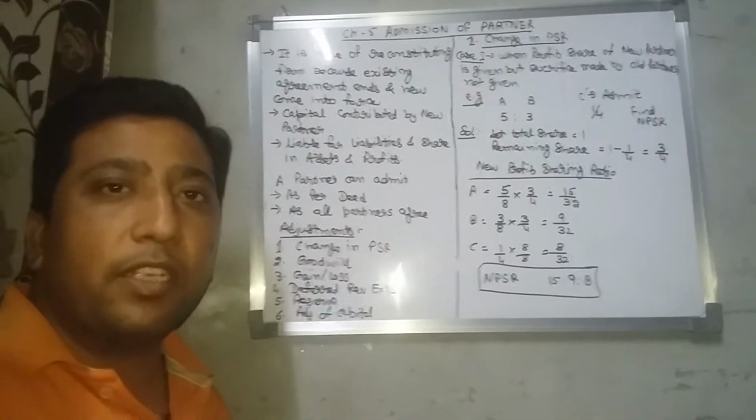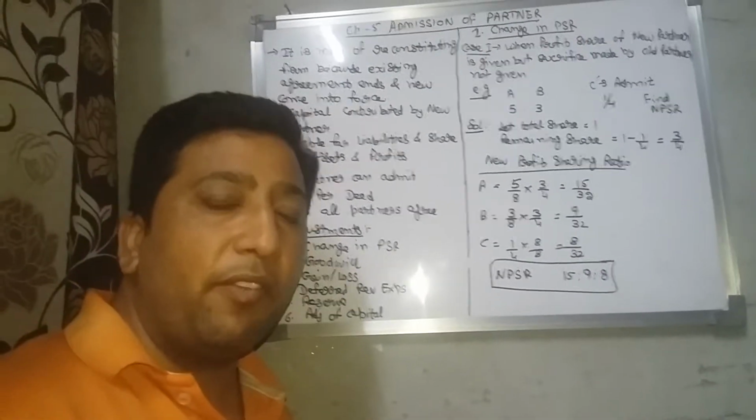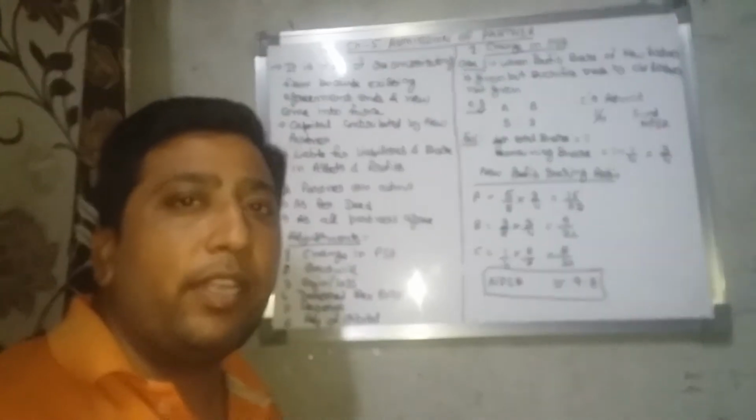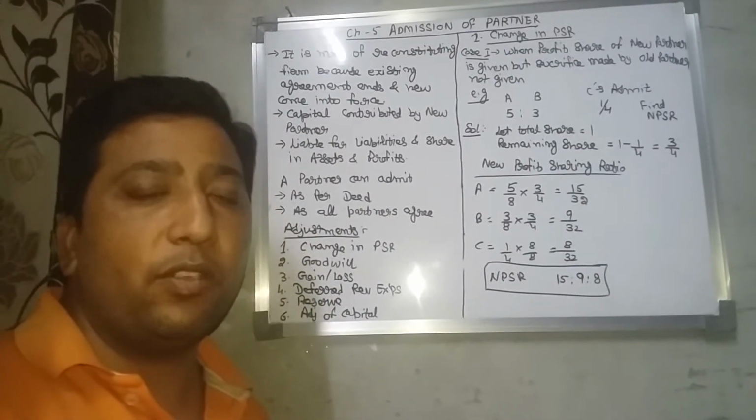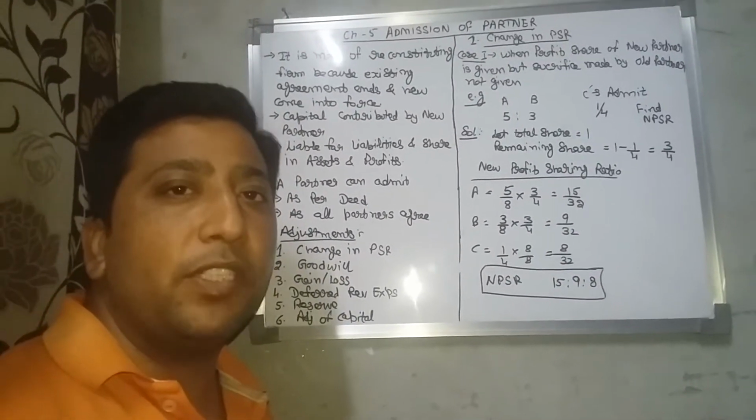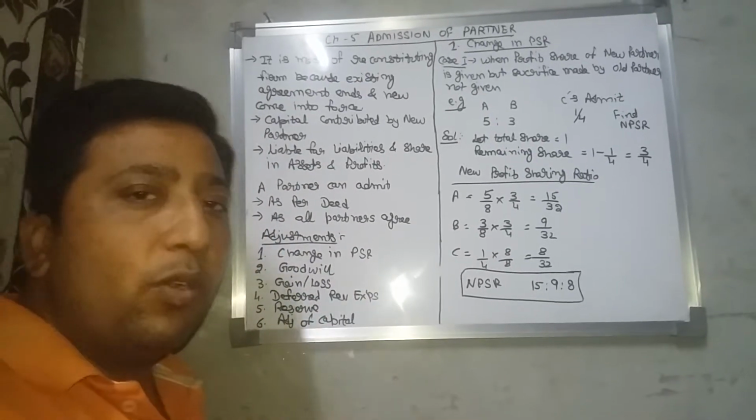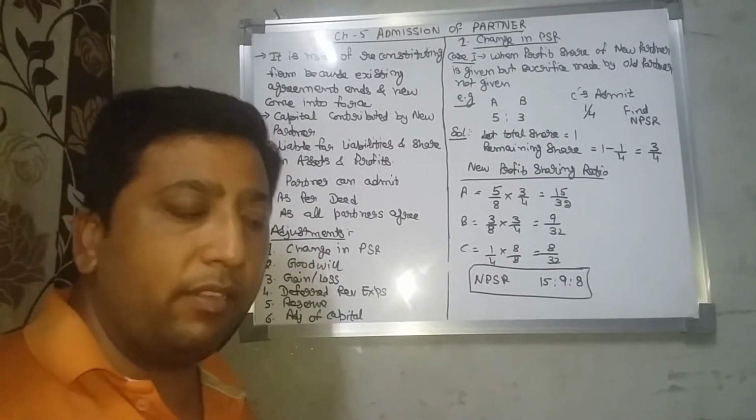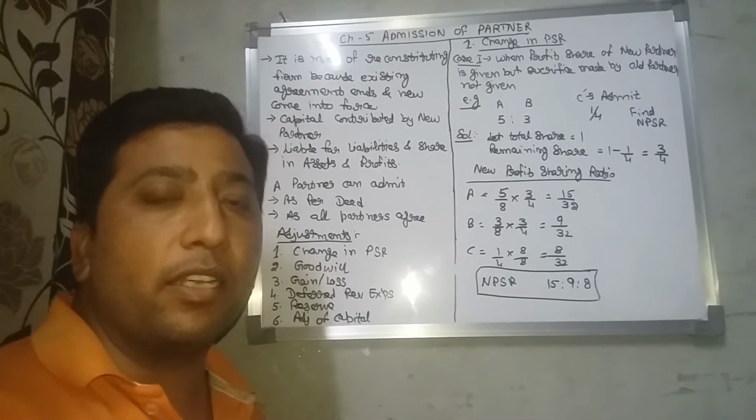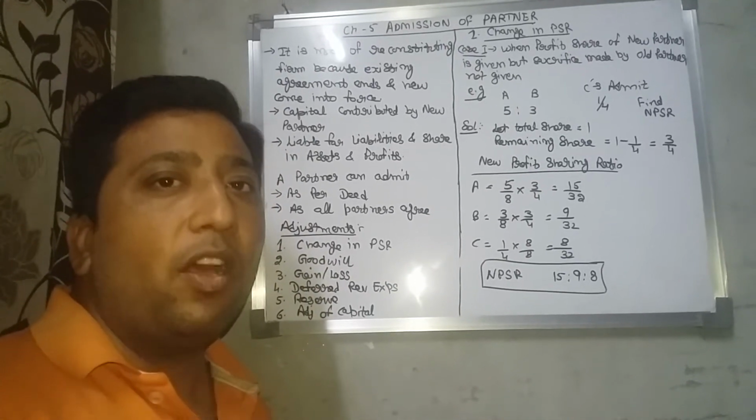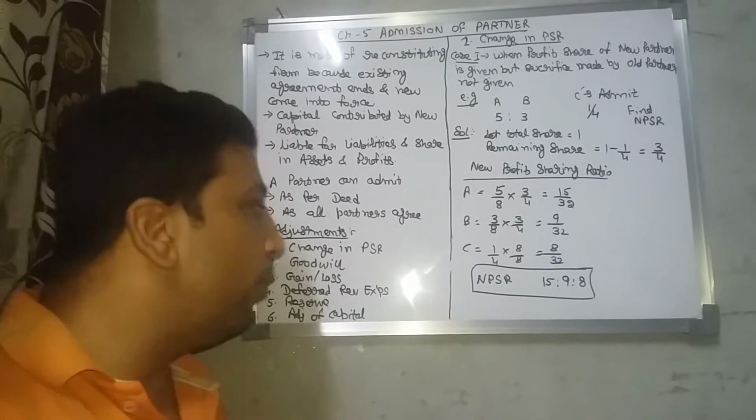First, change in profit sharing ratio, because the previous partners have a ratio, and whenever a new partner enters the firm, the profit sharing ratio will change. Second, goodwill, because whenever a new partner enters, he will bring goodwill, so that goodwill or existing goodwill will be transferred to the old partners' capital accounts.